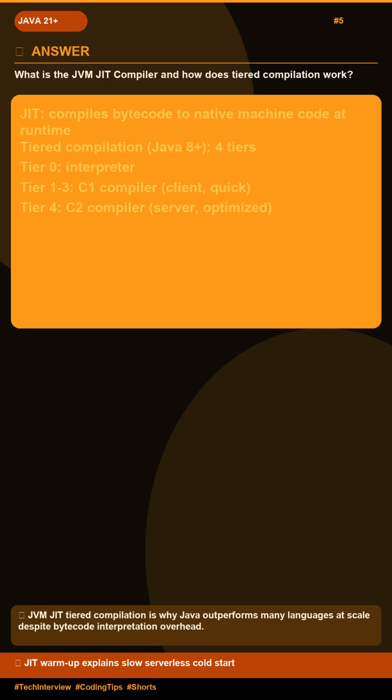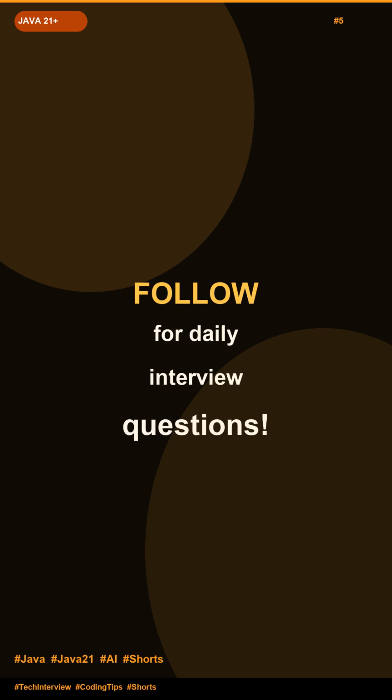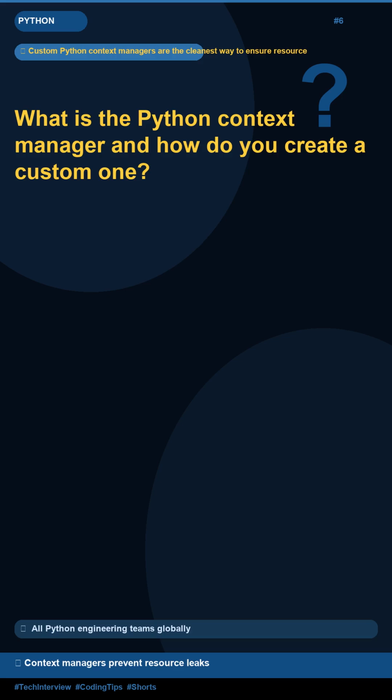Tier 1 to 3, C1 compiler. Client. Quick. Tier 4, C2 compiler. Server. Optimized. Interview question. What is the Python context manager and how do you create a custom one?